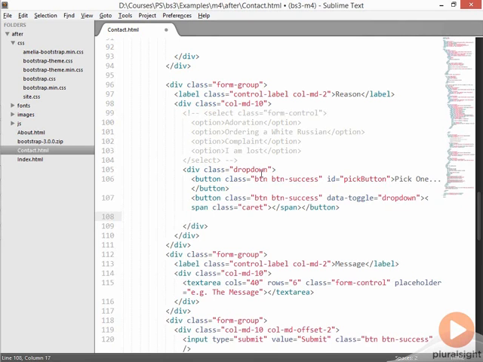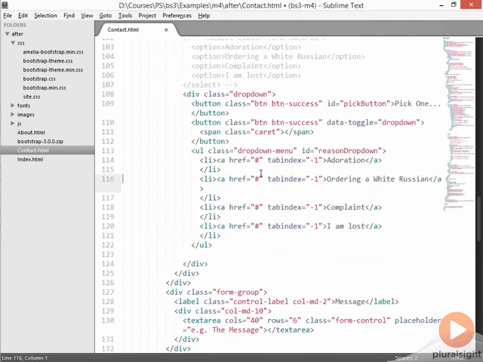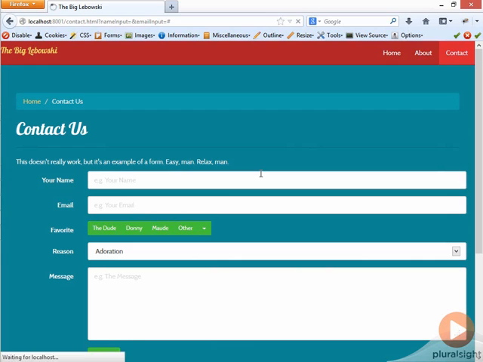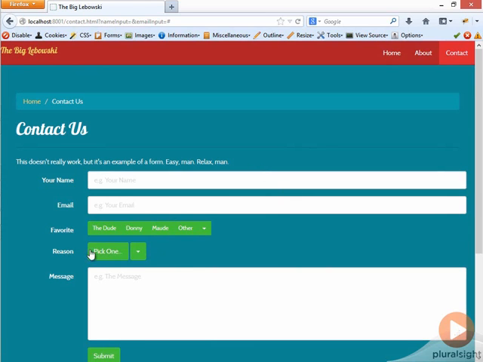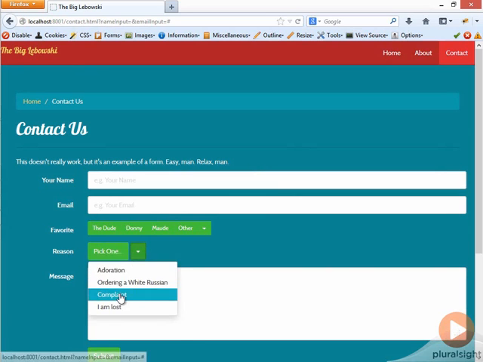So now we need the drop-down itself, and I'll just paste in some code so you don't have to watch me type it, of an unordered list. I have an ID of reason dropdown because we're going to need that in a minute, and then some different reasons. Adoration, you want to order a White Russian, you want a complaint, or you don't know where you're at. So it's just some items in our drop-down for the reason someone is coming to our particular page. And if we show this in the browser, we can now see that we have a fairly standard look of adoration, ordering a White Russian, etc.